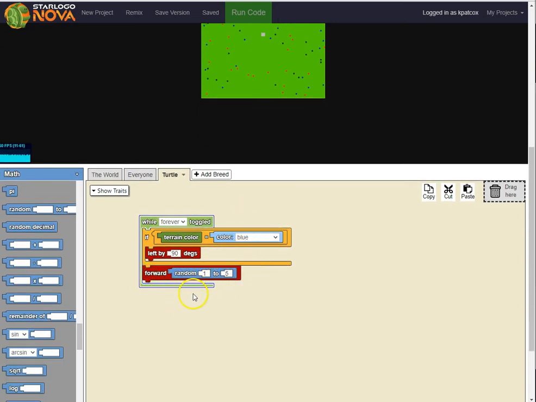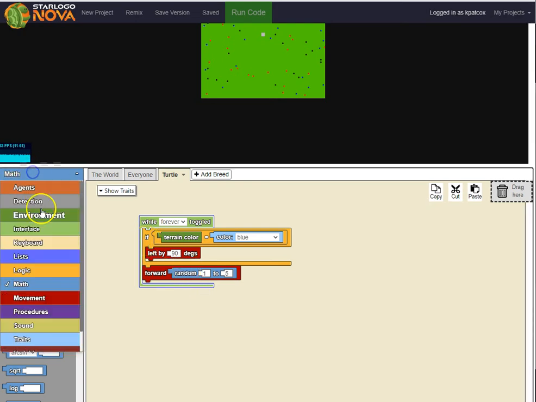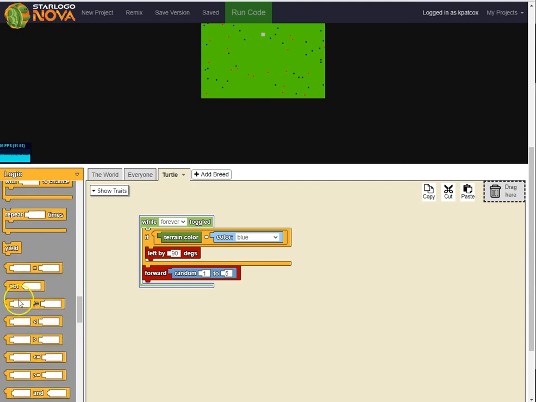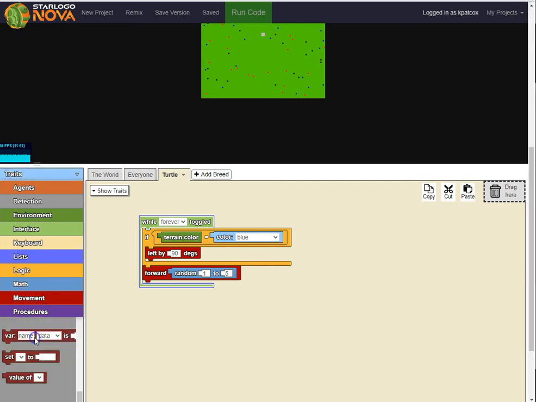So what I want you guys to do, remember that the if statement is under logic. Okay? That's your if statement. The equal sign is also under logic. So if it equals blue, that blue one, so I can change this to any color I want, that one is under traits.